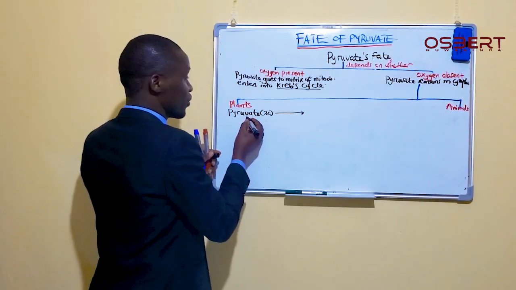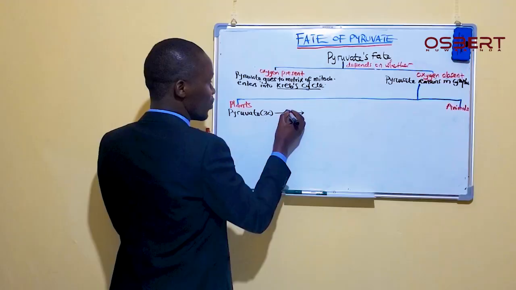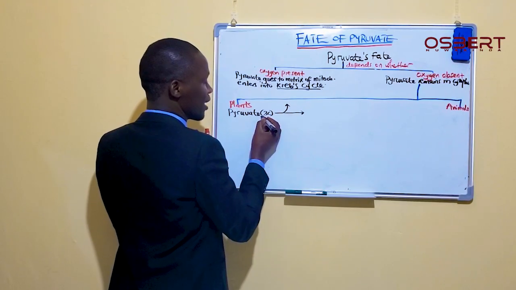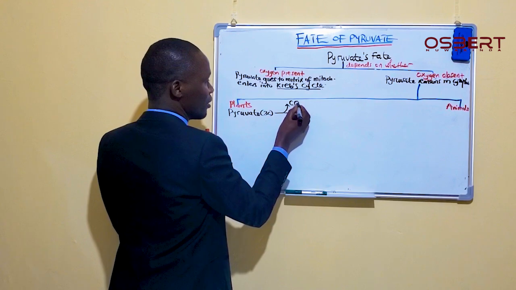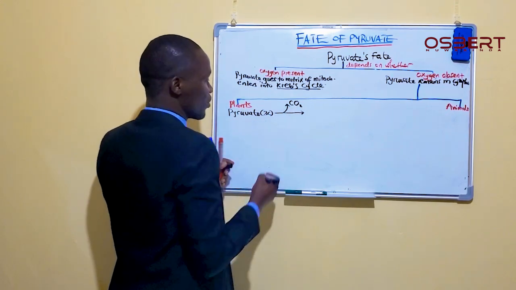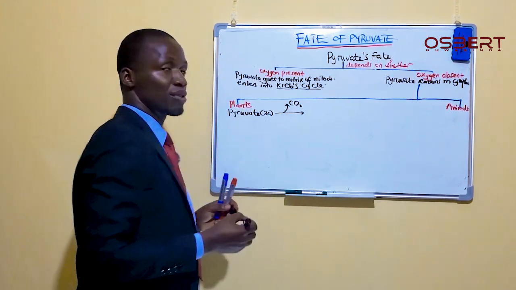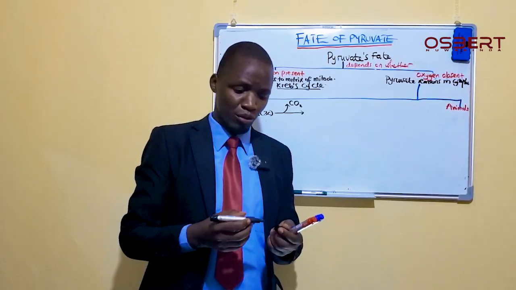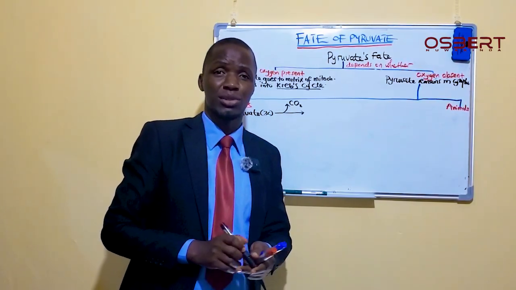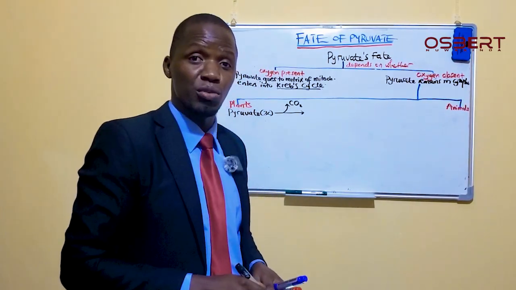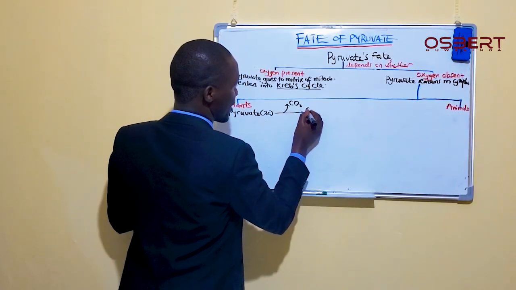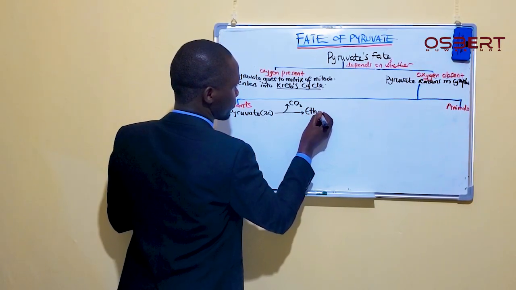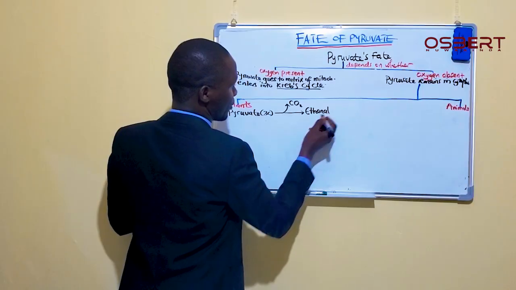So once it loses that carbon, it turns into something with 2 carbons, and one of the molecules with 2 carbon atoms that it will form is none other than ethanol.